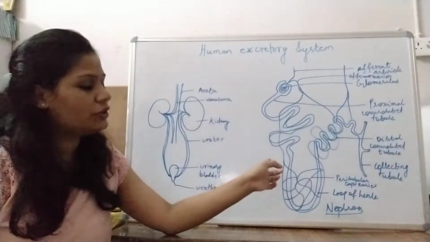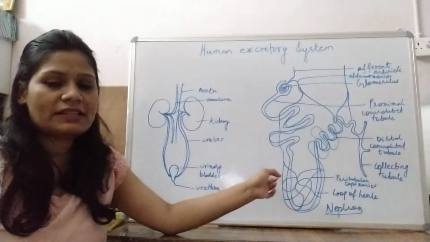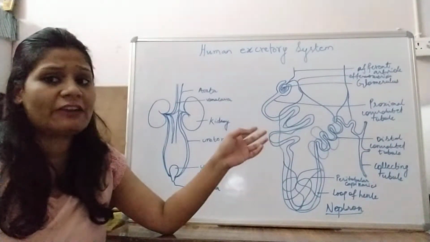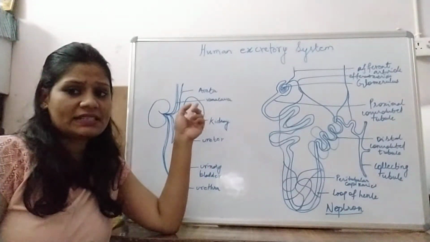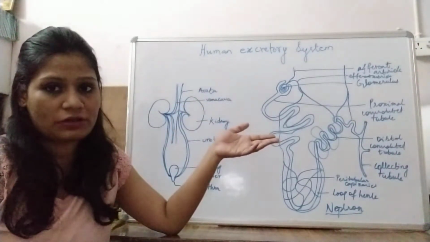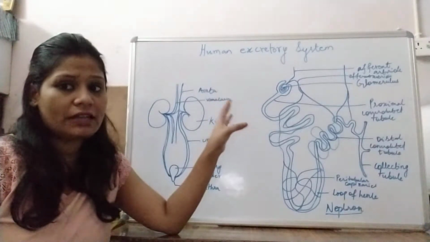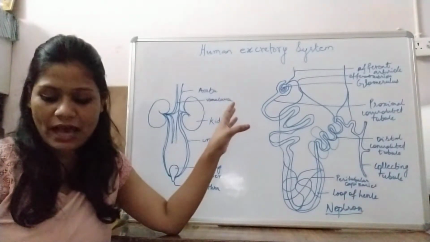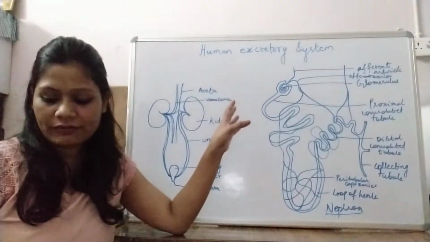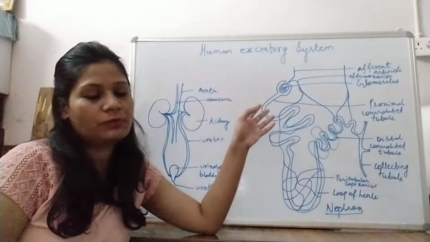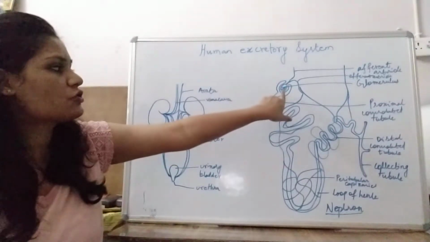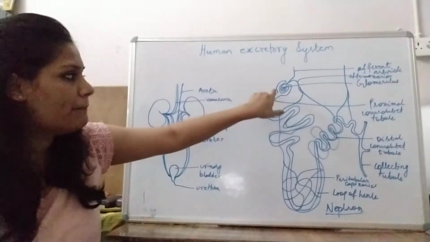Now you can see a structure here. This is the nephron. The nephron is the structural and functional unit of our excretory system. Our kidneys consist of millions of nephrons. In the nephron, we have a Malpighian body and a renal tubule. The Malpighian body consists of the glomerulus and Bowman's capsule.